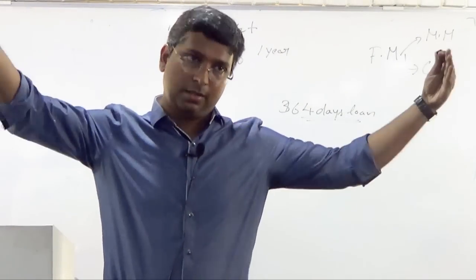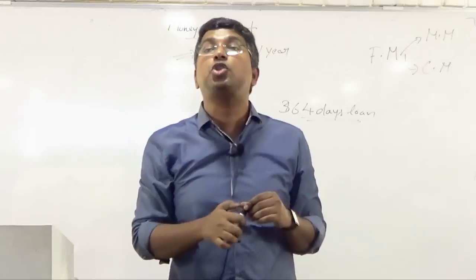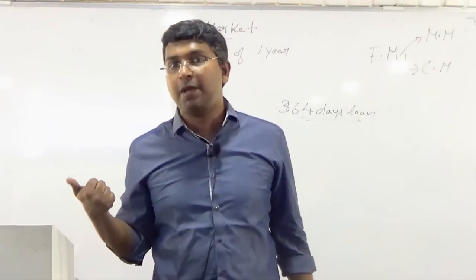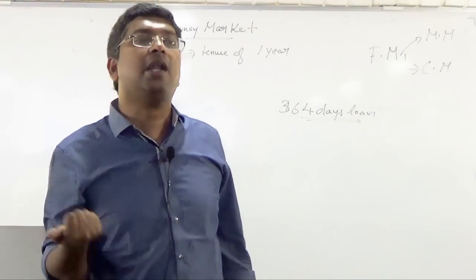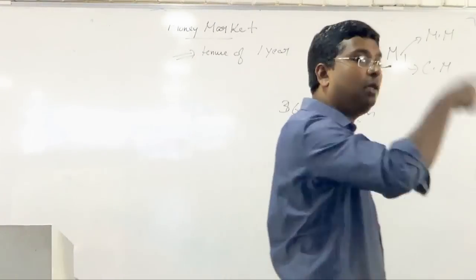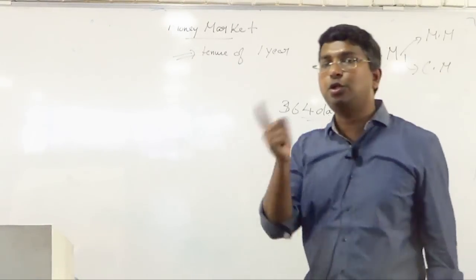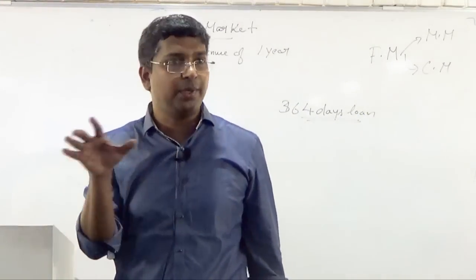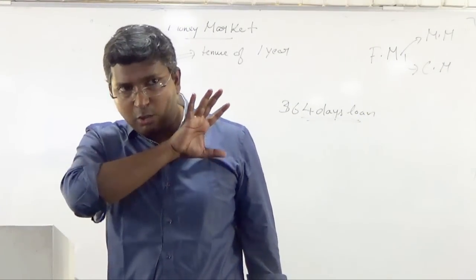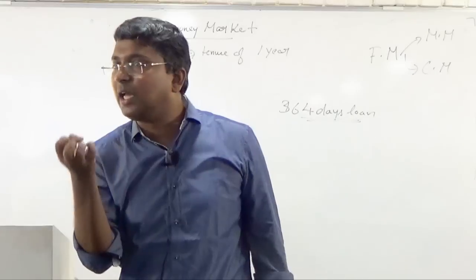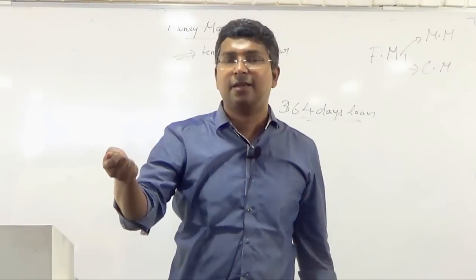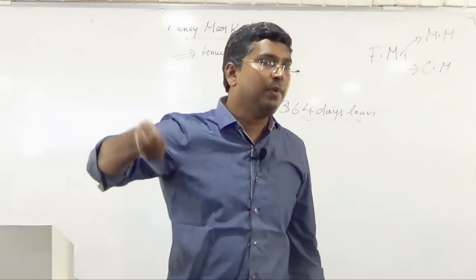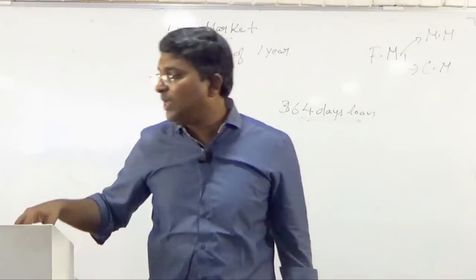People who require short term funds will go to money market, and people who require long term funds will go to capital market. We are not going into capital market; we will see what those short term instruments are. All the short term instruments will be money market instruments.